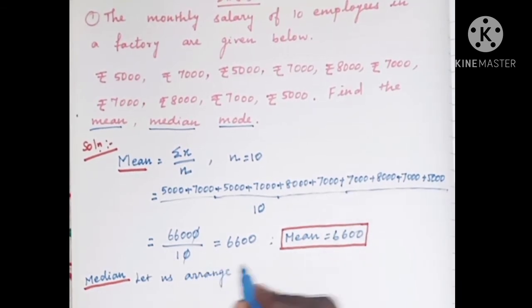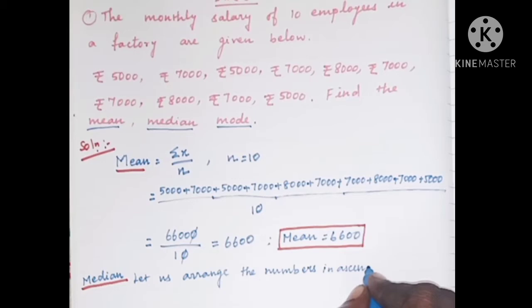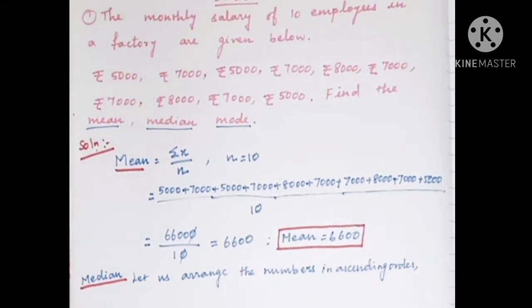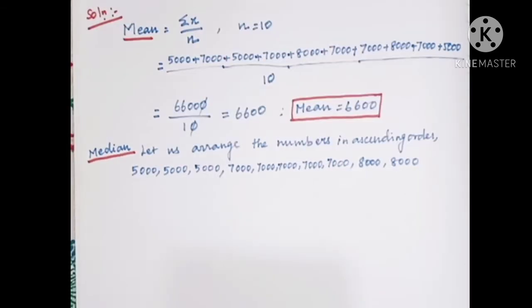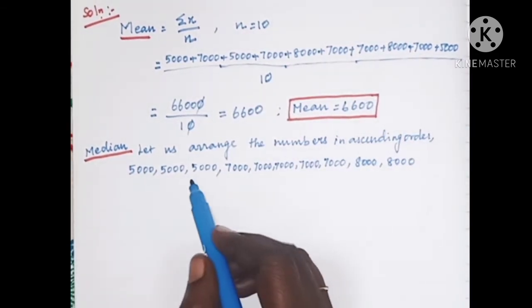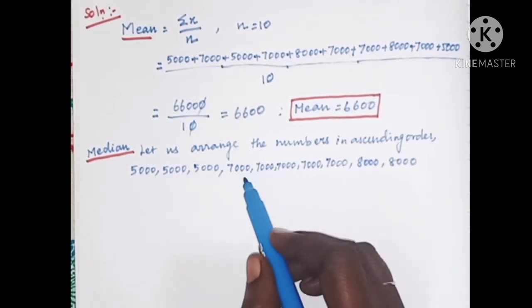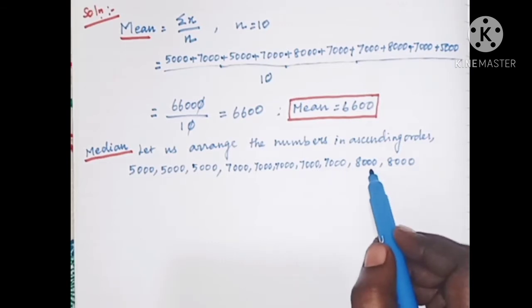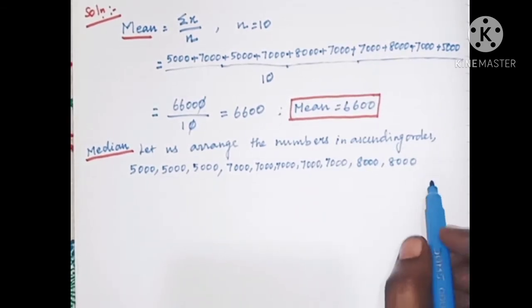Let us arrange the numbers in ascending order. First we have to arrange the given numbers in the given data in ascending order. So now I have arranged the numbers in ascending order, that is 5000, 5000, 5000, 7000, 7000, 7000, 7000, 7000, 8000 and 8000. So now we have arranged the numbers in ascending order.